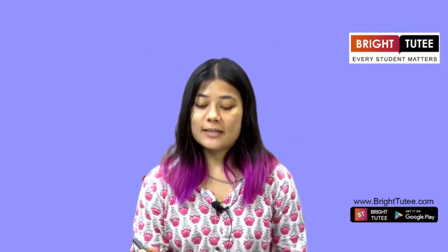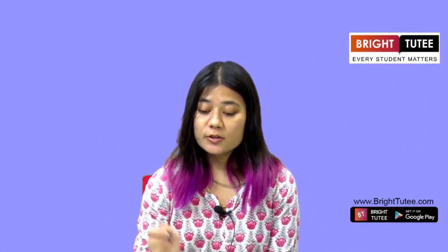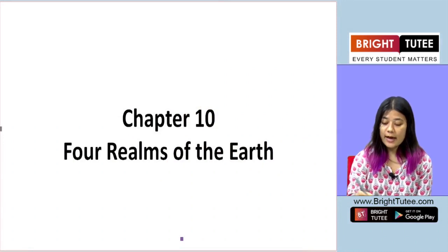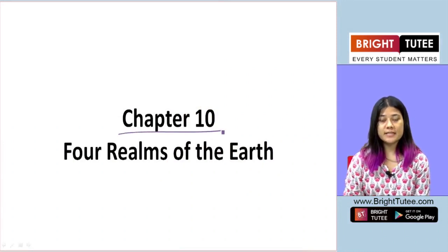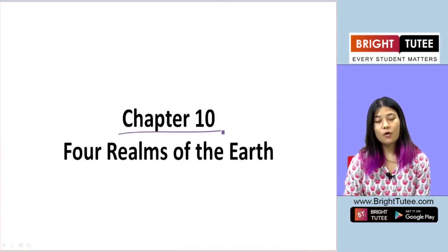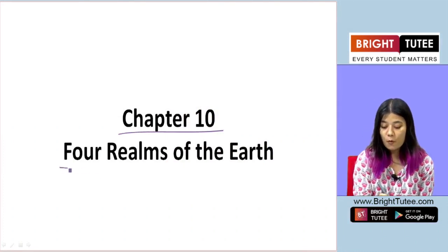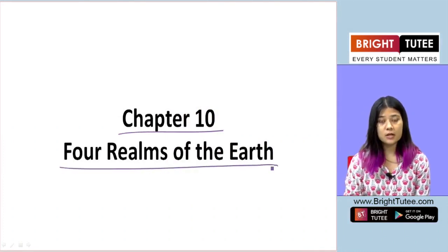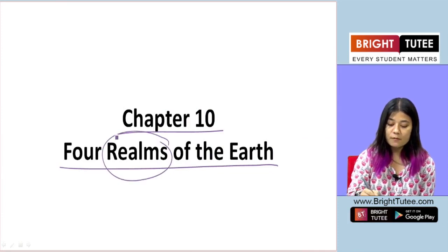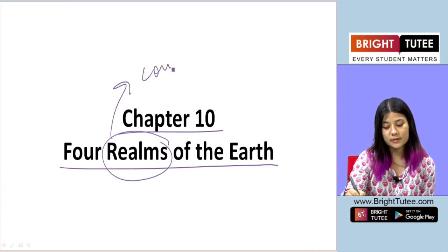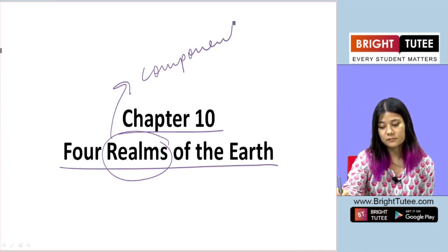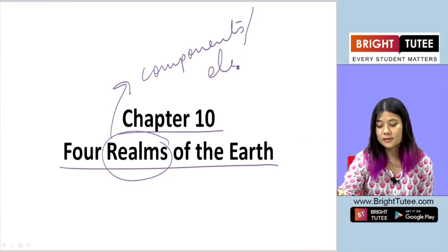Welcome back to the class, guys. Hi to everyone. So this class we are going to look at chapter 10 of your geography section, and the title of this chapter is called Four Realms of the Earth. So by realms it means four major components or elements